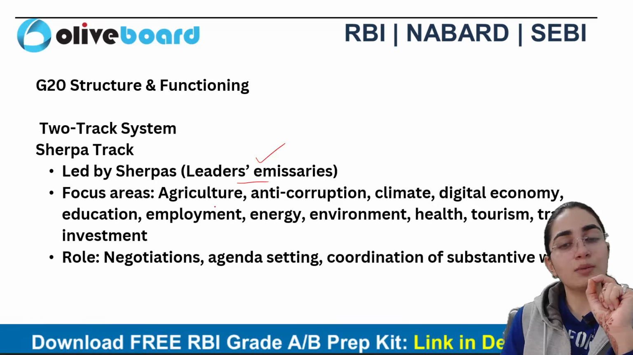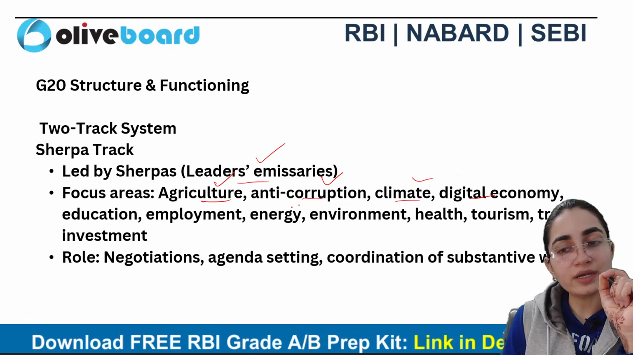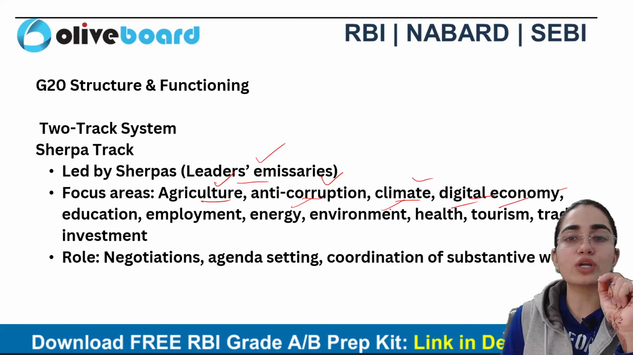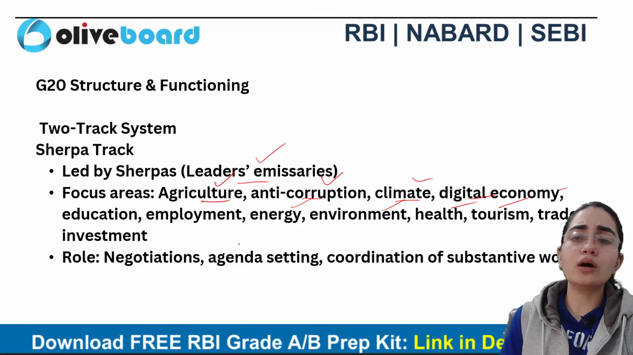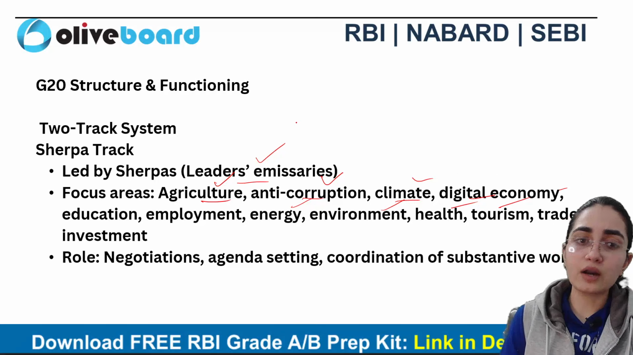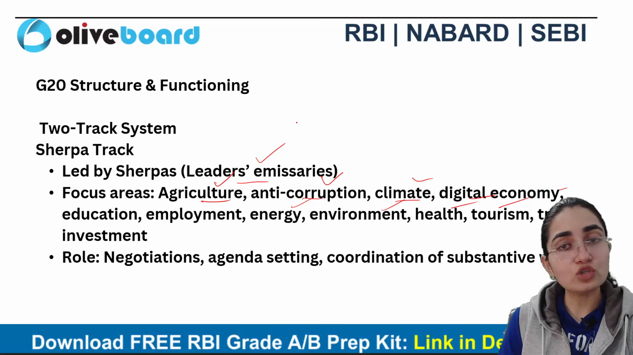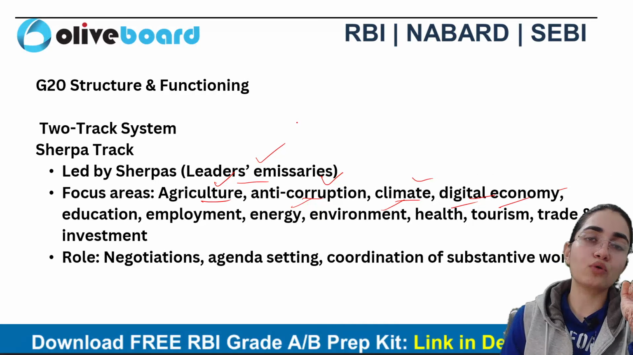The focus areas are mainly agriculture, anti-corruption, climate, digital economy, education, employment, energy, environment, health, tourism, trade and investment. As told earlier, the agendas and strategies that are made are part of this. The monitoring is part of it. Coordination is part of it. Negotiations are broadly part of it.